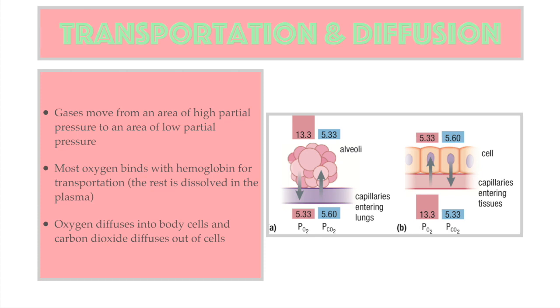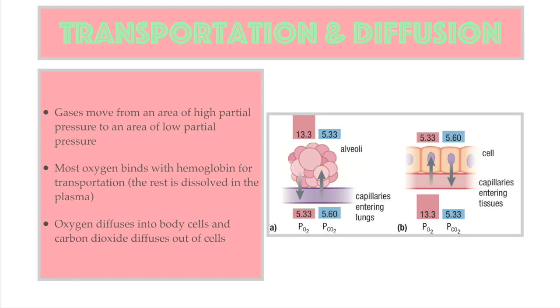Carbon dioxide is produced in the body cells as a byproduct and follows the opposite path of oxygen while traveling about 20 times as fast. Carbon dioxide diffuses into the tissue fluid, then into the capillaries where the partial pressure of carbon dioxide is lower. Carbon dioxide can travel in one of three ways. 7% travels in the bloodstream, dissolved in the plasma. 20% attaches to hemoglobin to form carbaminohemoglobin.